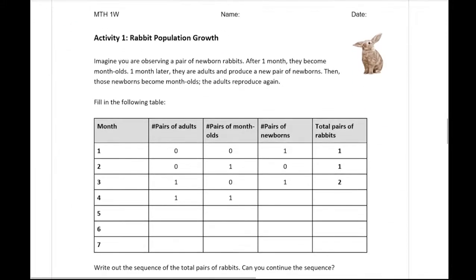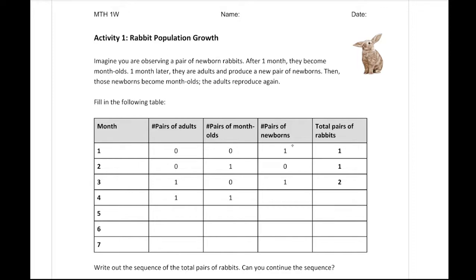In our next example, we're going to look at a specific type of number pattern. To get us thinking about it, we're going to look at a small activity referring to rabbit population growth. Imagine you're observing a pair of newborn rabbits. After 1 month, they become month-olds. 1 month later, they're adults, and they produce a new pair of newborns. Then those newborns become month-olds, and the adults reproduce again. We want to fill out the following table based on this scenario. It might be a little bit confusing, but we'll work through it.